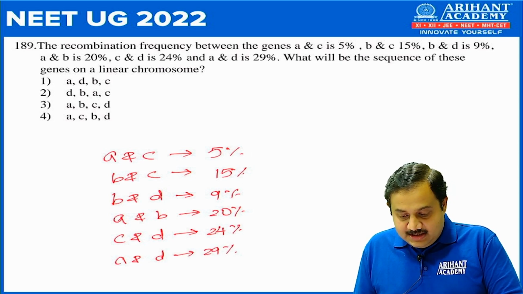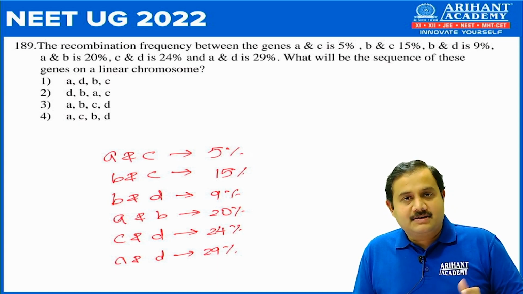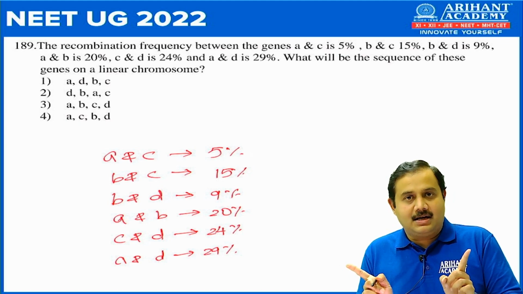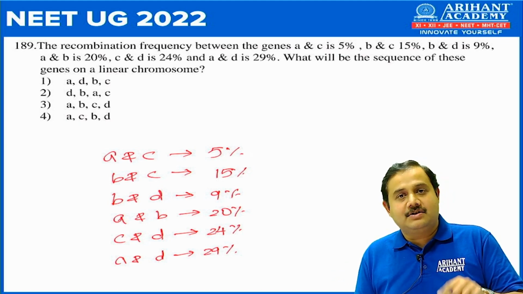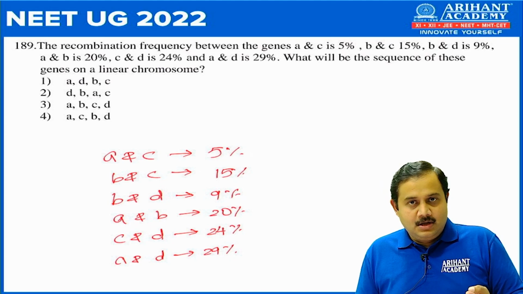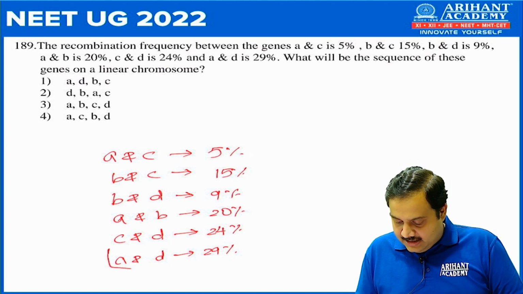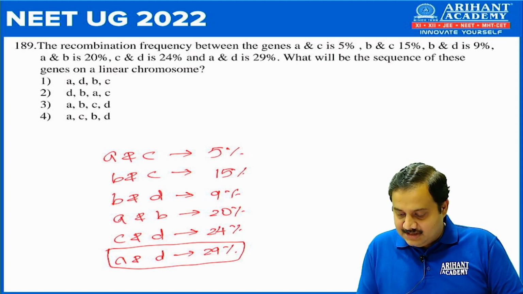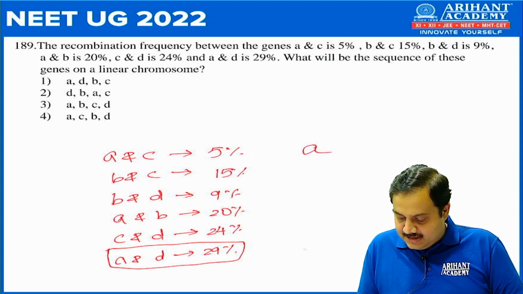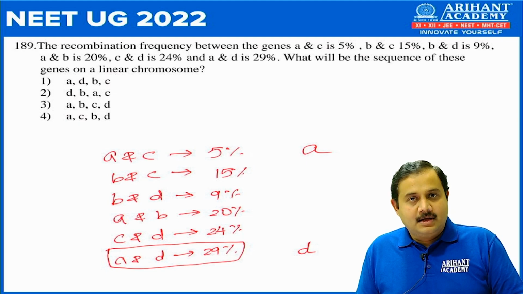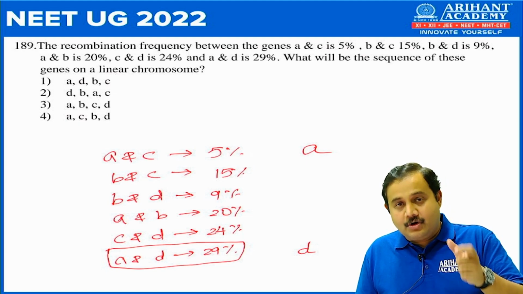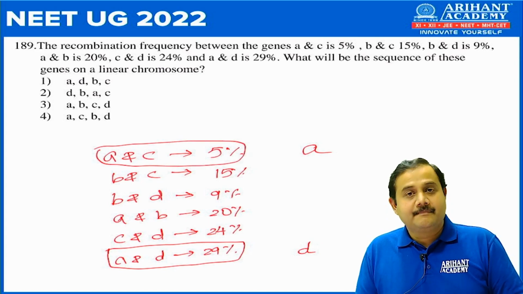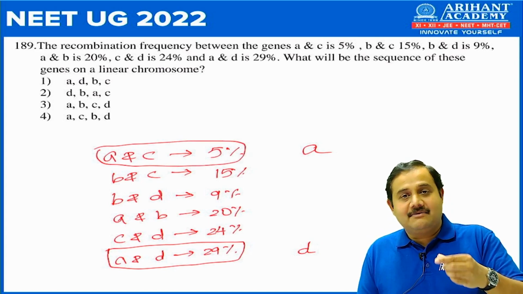Now see, this they have given is recombination frequency. So as you know, if the two genes are far apart, then the chances of recombination are more. So here if you see A and D has the highest chance of recombination, that means A and D are present at the extreme. Now I have to take the recombination frequency which is least, which is between A and C, which means A and C are very close.